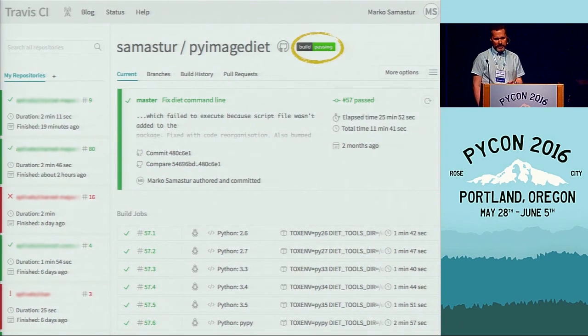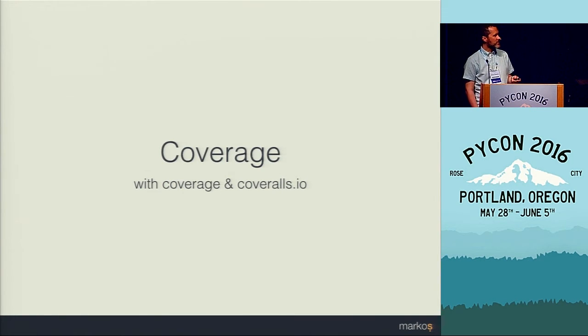So at this point, we have tests that run locally in multiple environments. They also run automatically every time we push new changes. But we don't yet know how much of our code they actually cover. A passing test suite is nice, but it's no use if it just tests a minor part of the project.